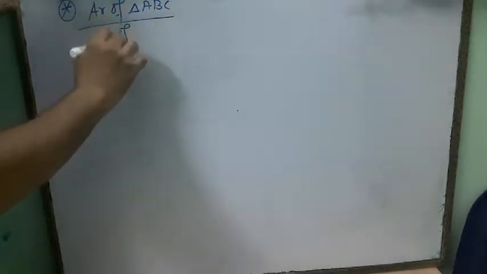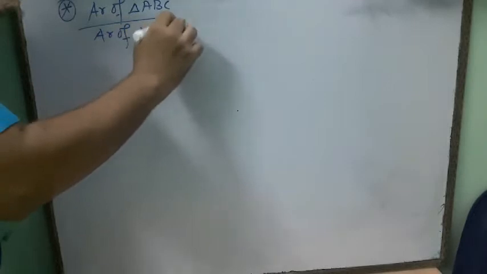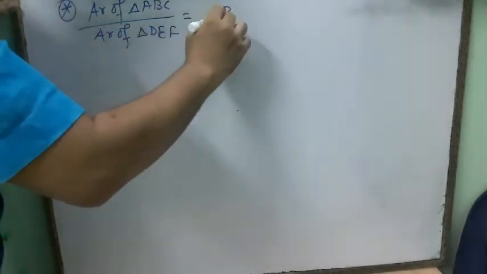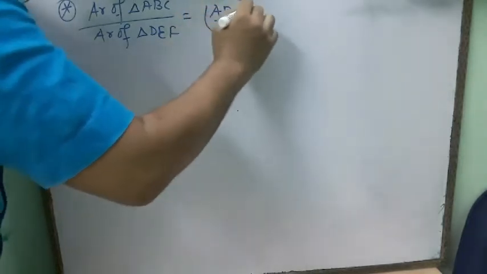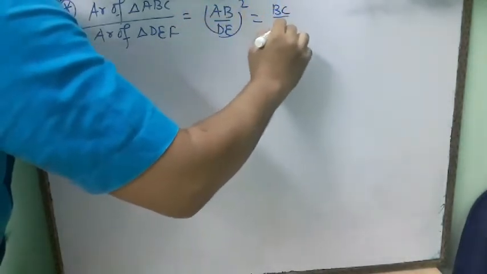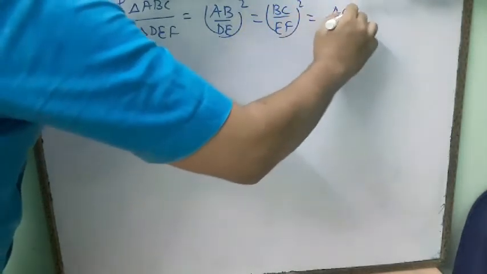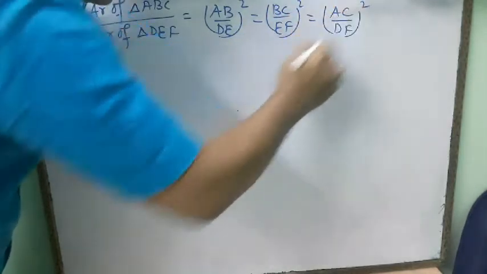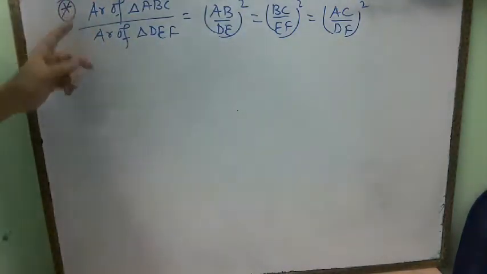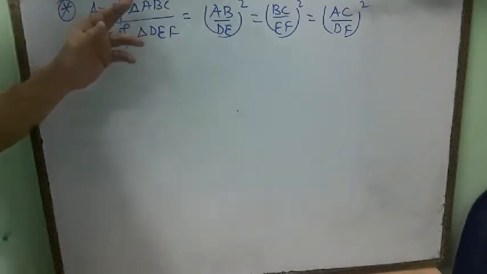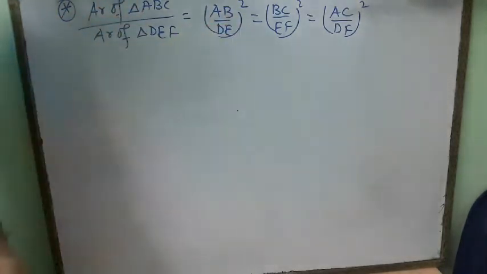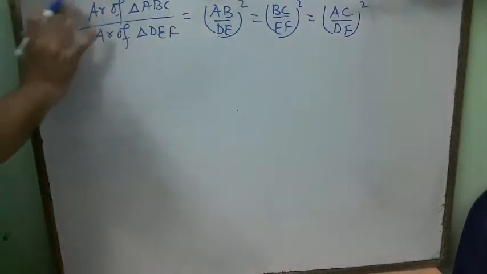The property of similarity is that if triangle ABC is similar to triangle DEF, then the ratio of the area of triangle ABC divided by the area of triangle DEF will be equal to the square of their corresponding sides, meaning (AB/DE)², (BC/EF)², and (AC/DF)². If triangles are similar to each other, then by the properties of similarity, the ratio of their areas will be the ratio of the squares of their corresponding sides. This is the third property.